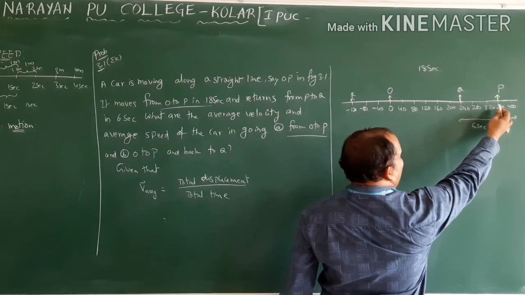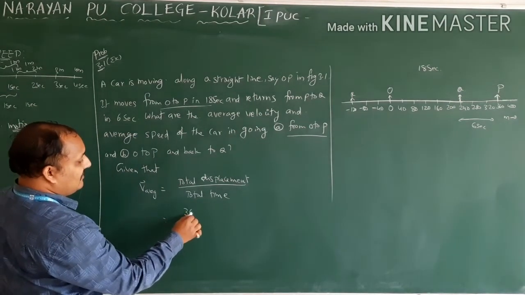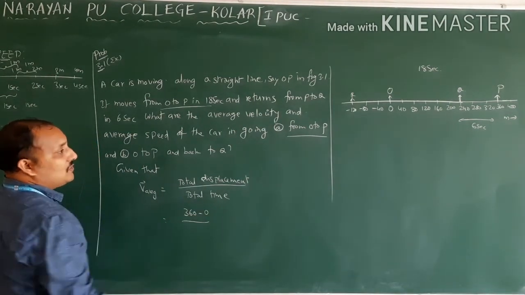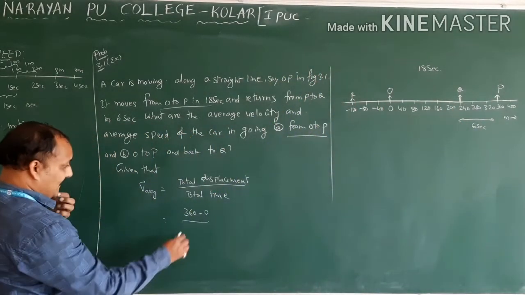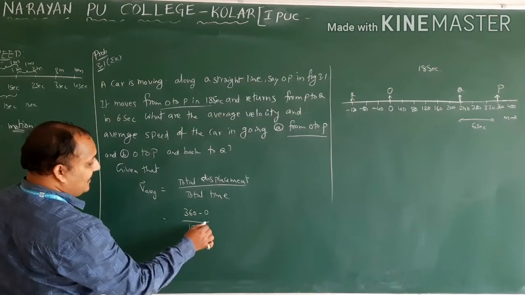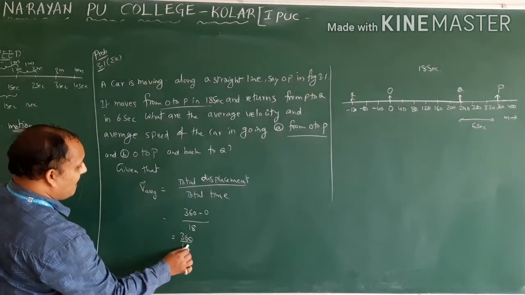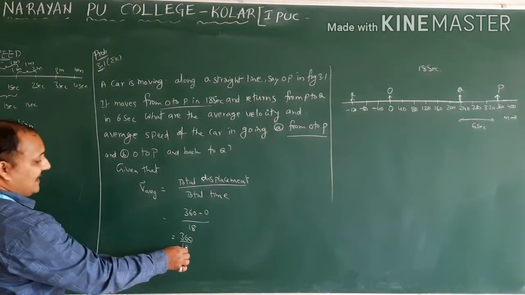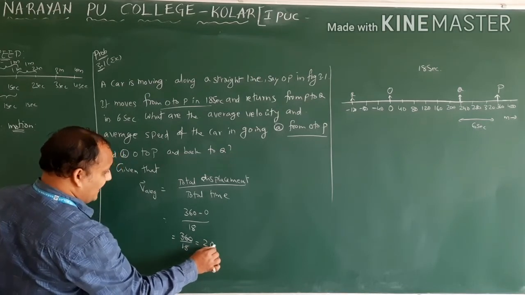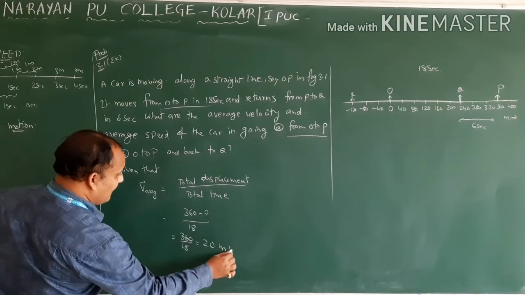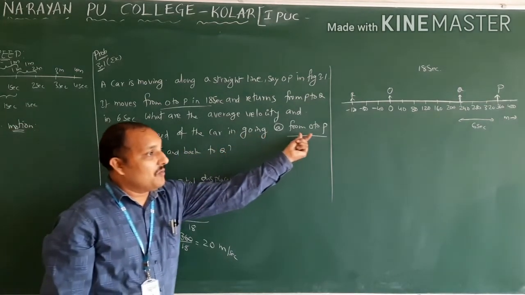So displacement is how much now? 360 minus 0, final position minus initial position. That is nothing but 360 minus 0 by total time. How much time is it taking to reach from O to P? 18 seconds. Therefore, final time 18, 18 minus 0 or 18 directly can write. So 360 by 18. So how many times cancel? 2 18s is 36, therefore 20. What are the units? Meter per second. This is the average velocity from O to P.